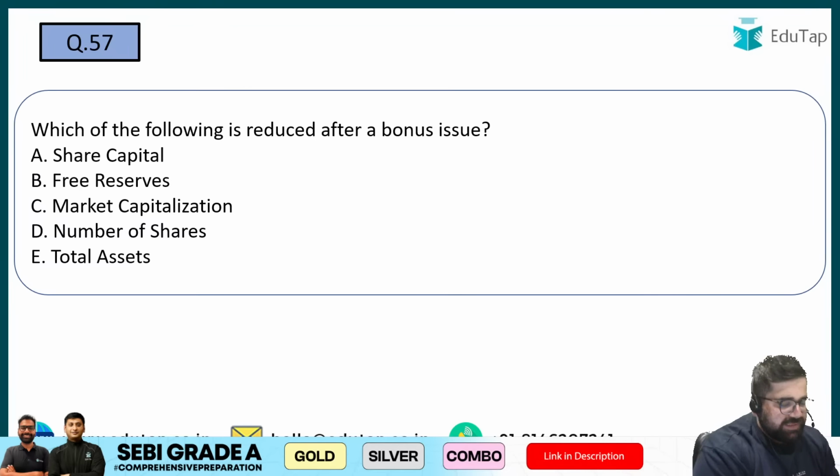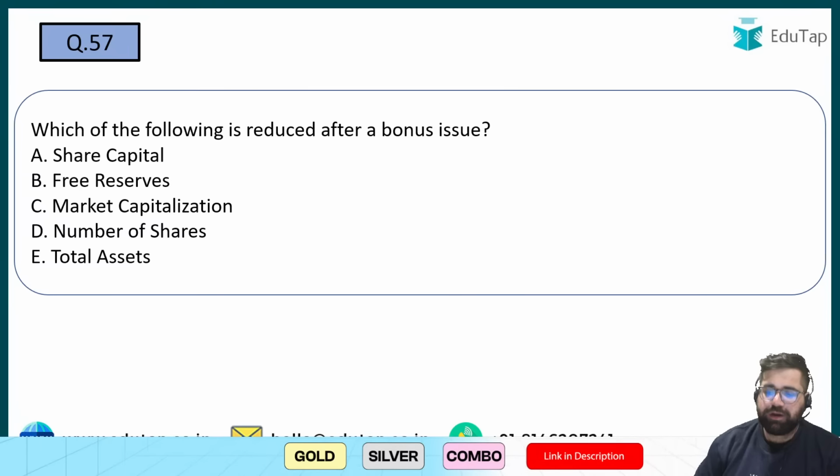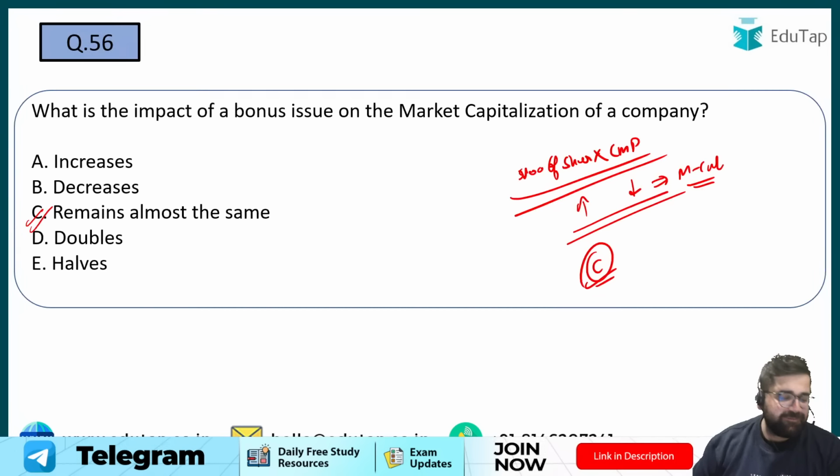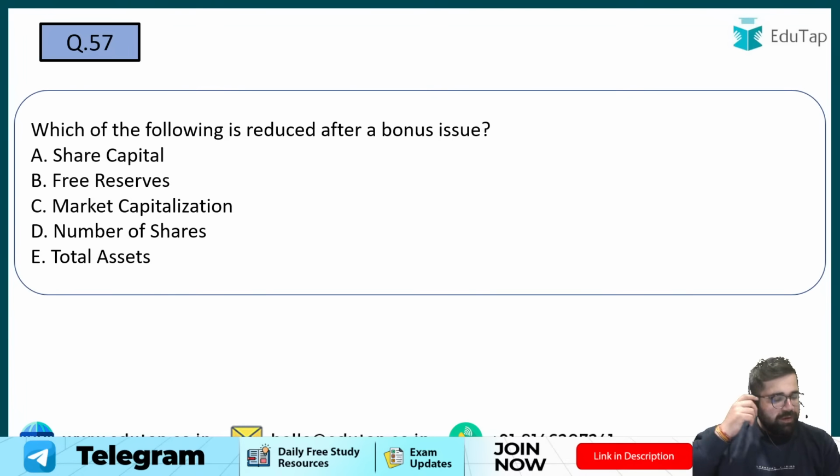57 now. Chaliye, 57, everybody. No, it will not increase. It will remain same. The answer will be option number C, 56. Okay. 57 now.